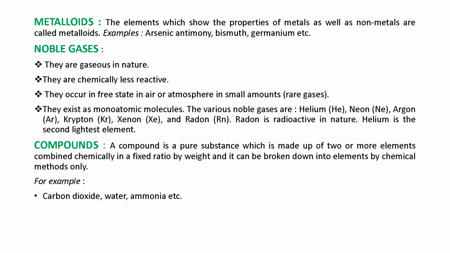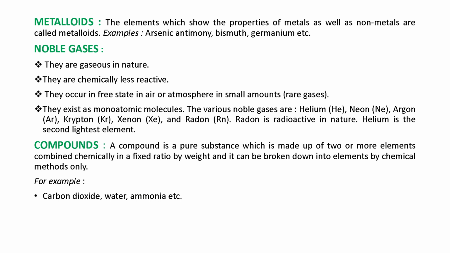And noble gases are found in very trace amounts in the atmosphere, so we also call them rare gases. So there are two other names for noble gases, that is inert gas and rare gas. Noble gases always exist as monoatomic molecules. The examples are helium, neon, argon, krypton, xenon and radon. Radon is radioactive and helium is the second lightest element.